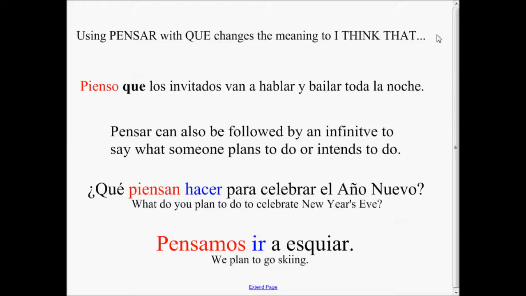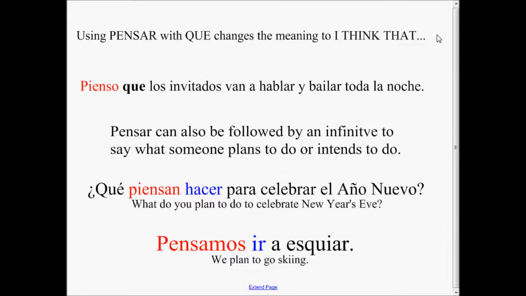Pensar can also be followed by an infinitive to say what someone plans to do or intends to do. ¿Qué piensan hacer para celebrar el Año Nuevo? What do you plan to do to celebrate New Year's Eve? You'll notice there are 3 verbs, 2 that are unconjugated and in their infinitive form. But for the 2 verbs that are placed next to each other, one has to be conjugated and the other has to be an infinitive.